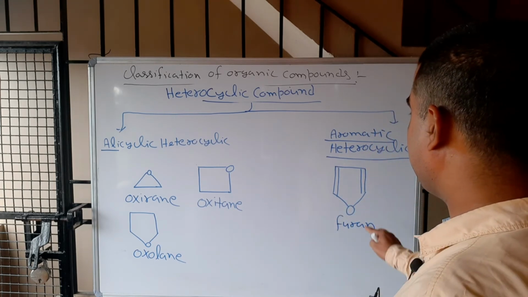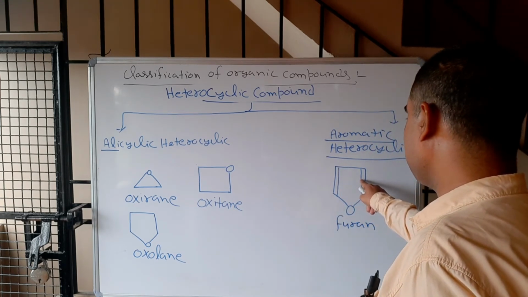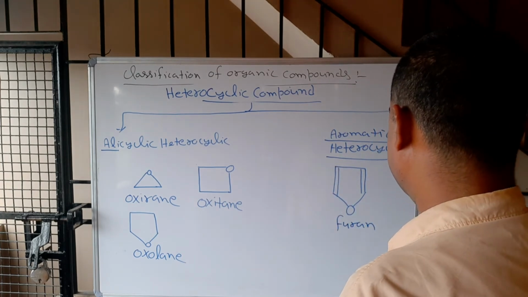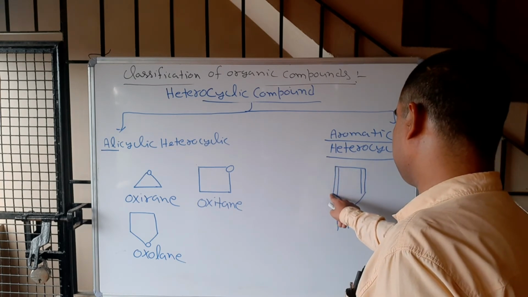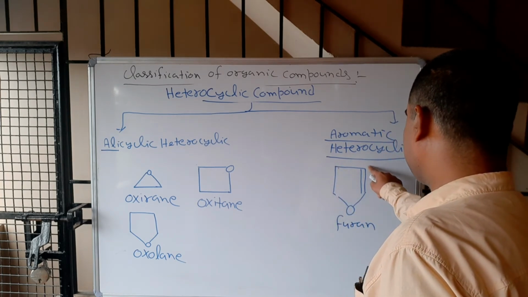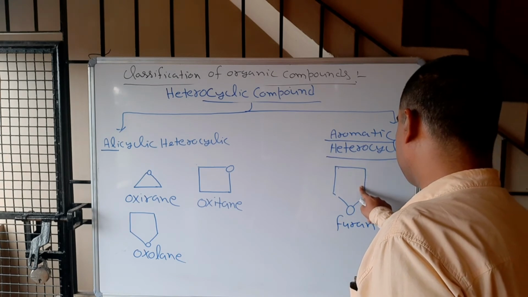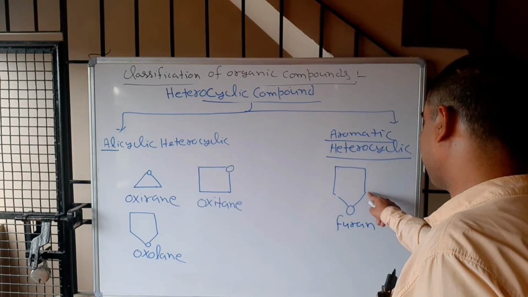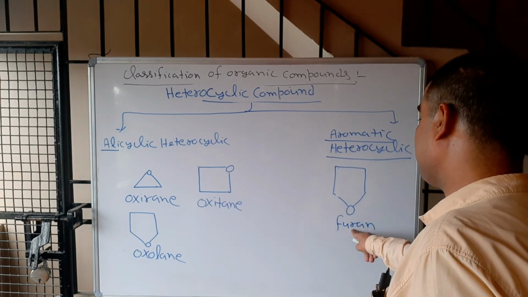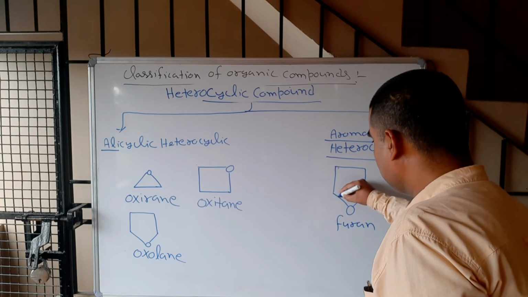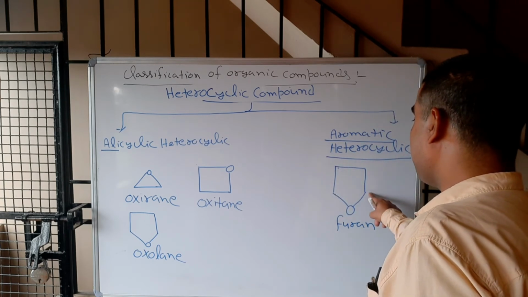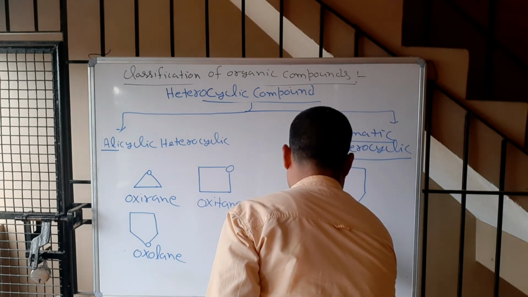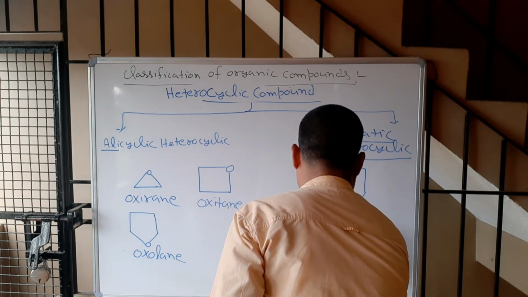Now, when both double bonds are hydrogenated, when all the 4 positions get hydrogenated, one hydrogen here, this bond will go away. One hydrogen here, one hydrogen here, this bond also will go away. So there will be 4 hydrogens: 1, 2, 3, 4. Earlier it was furan, now it will be tetrahydrofuran.